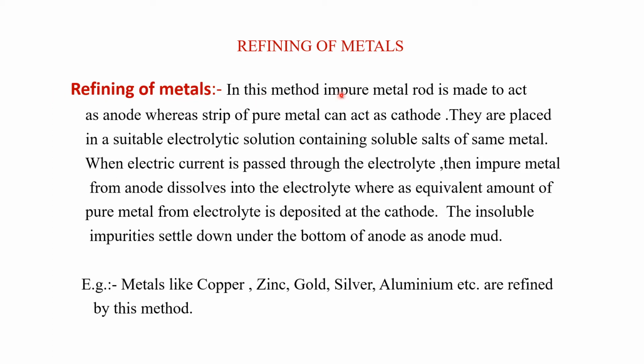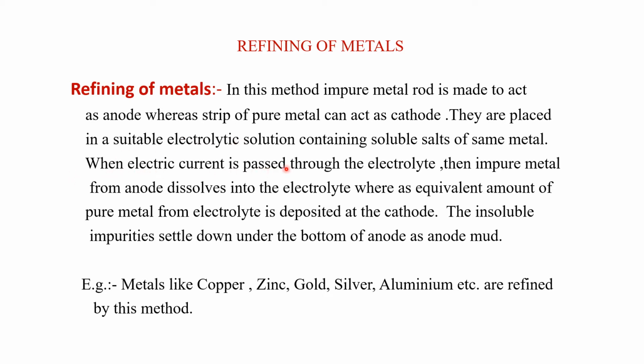So what happens in this method? An impure metal rod is made to act as the anode, whereas a strip of pure metal acts as the cathode. They are placed in a suitable electrolytic solution containing a soluble salt of the same metal, an aqueous solution.